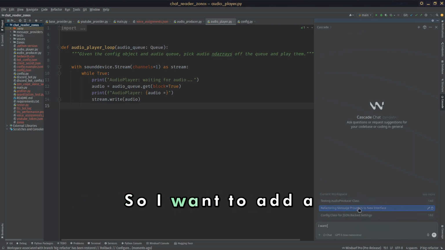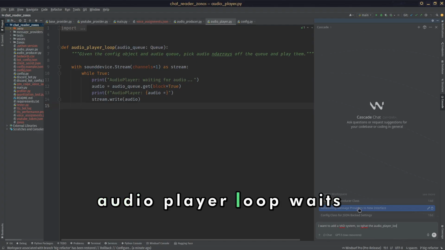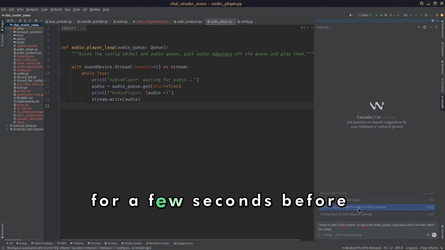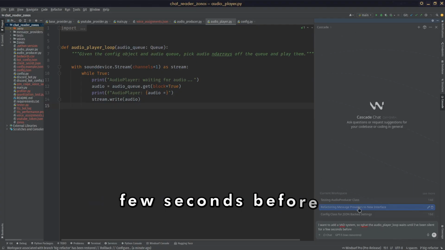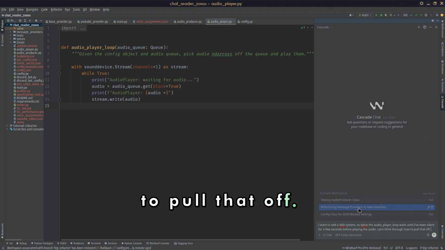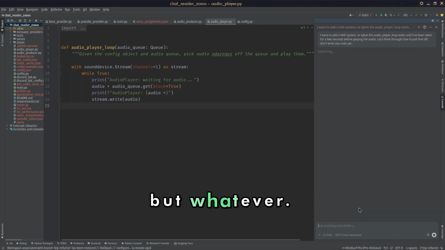Alright, so I want to add a VAD system so that the audio player loop waits until I've been silent for a few seconds before playing the audio. Let's think through how to pull that off. Don't write any code yet. I typoed that, but whatever.